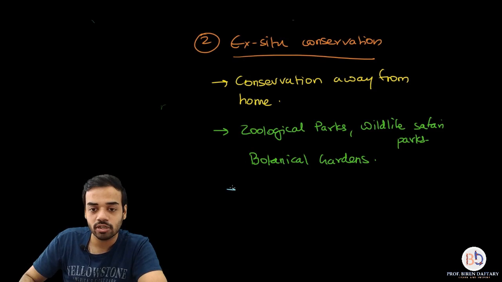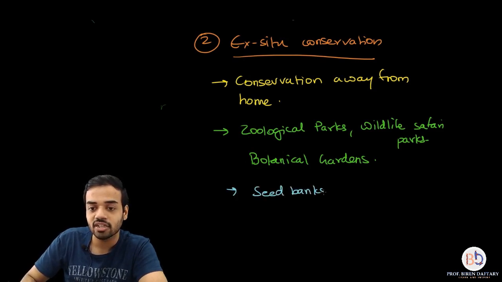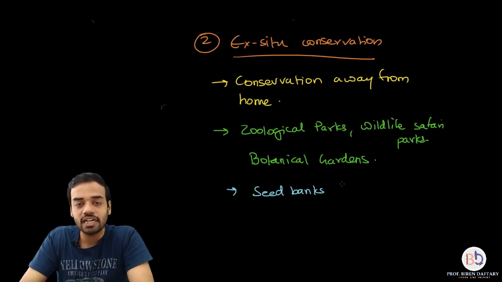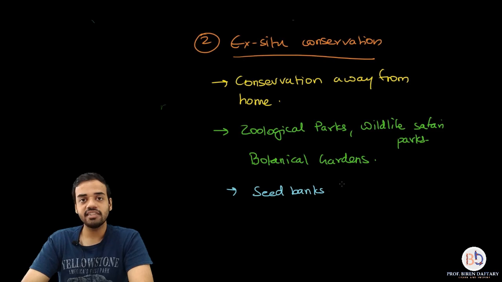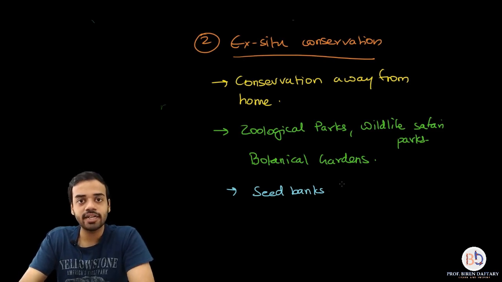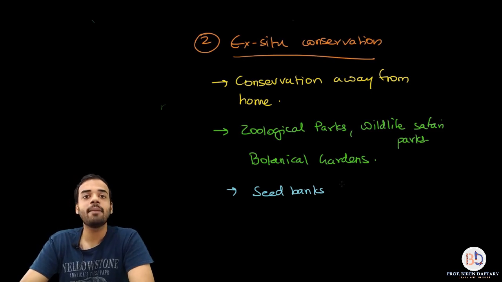Now in the case of plants, especially for crops and vegetables, there are some things which are called the seed banks. So I'm going to write it down. Seed banks are areas where the seeds of different varieties or all the wild varieties of crops and vegetables are preserved. So in case these plants are dead in the wild, you can take this preserved seed and grow it. So those areas are called seed banks.